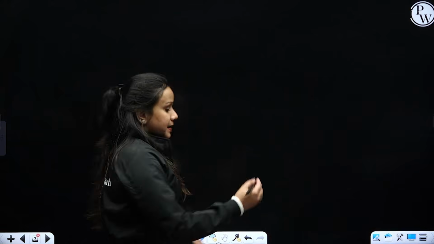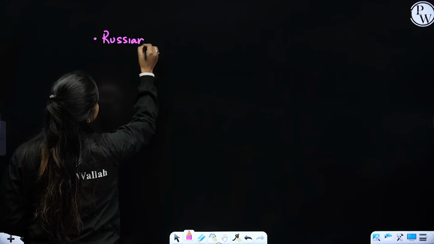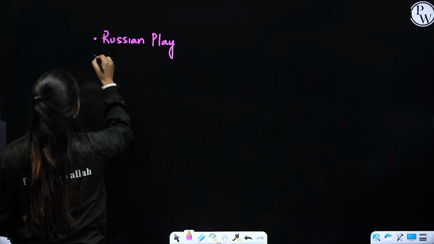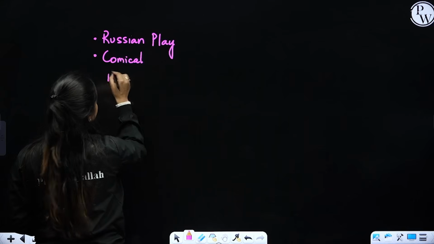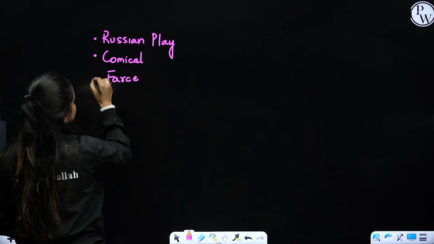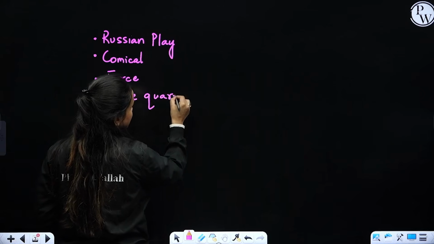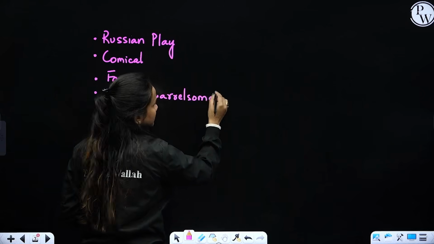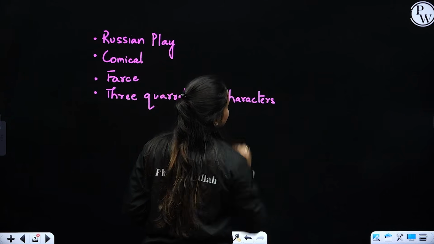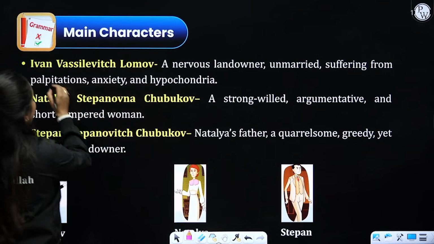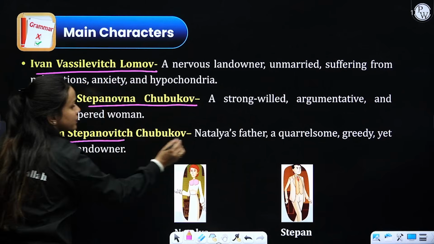Now let's understand that this is a Russian play, having comical elements, involves farce, with three quarrelsome characters, including Ivan Vasilovich Lomov, Natalia Stepanovna Chubukov, and Natalia's father, Stepan Stepanovich Chubukov.